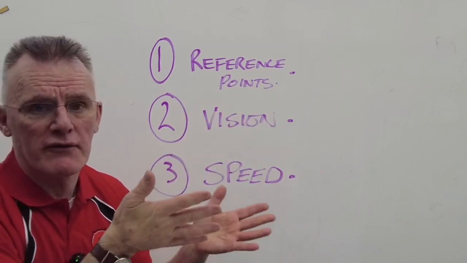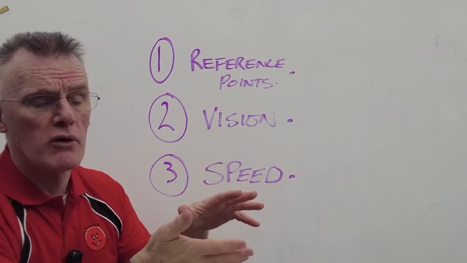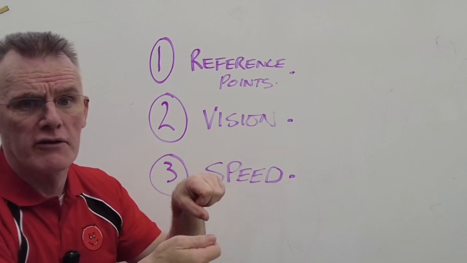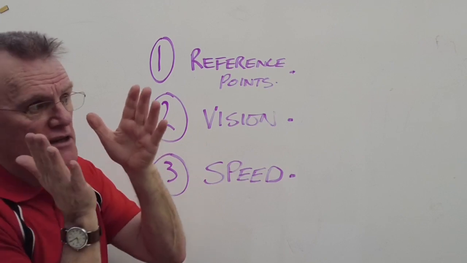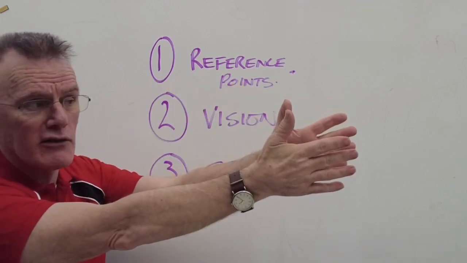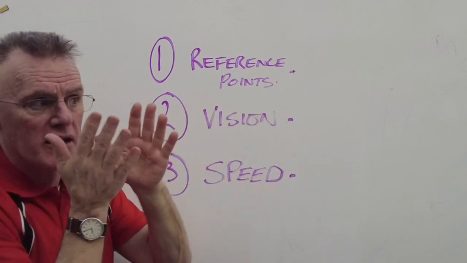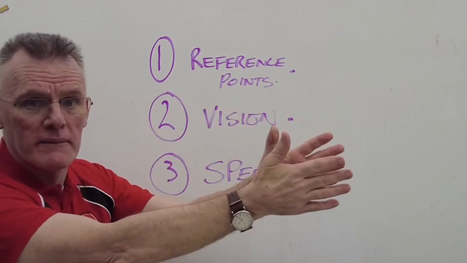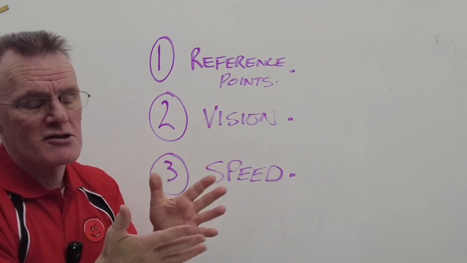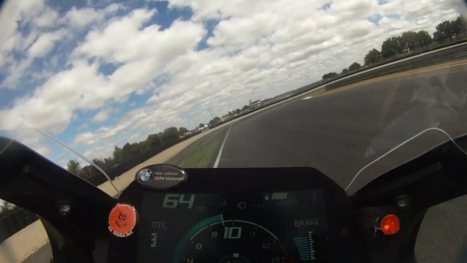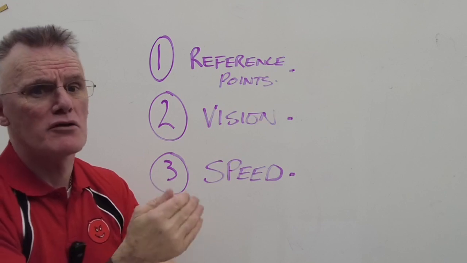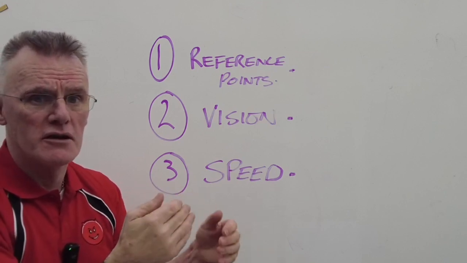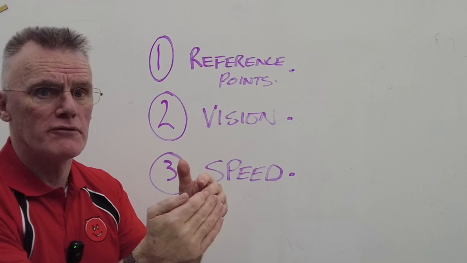A great example of that: if you've gone into a corner way too fast and you're feeling very much out of shape, the automatic reaction as a human, I guess, is to look where you're actually going. You're kind of looking at what you're going to hit, sort of thing. And invariably then, that's where you'll end up going. The best solution in many ways, but it takes a little mind over matter, is to stop looking at that and to look where you want to go. The chances are you haven't gone into the corner that much faster than you have done previous laps. You're just slightly outside your comfort zone.